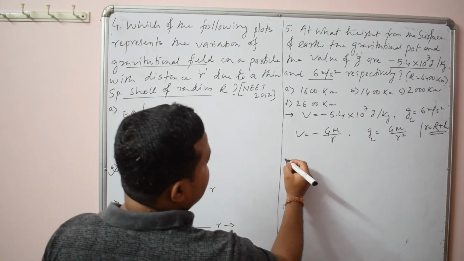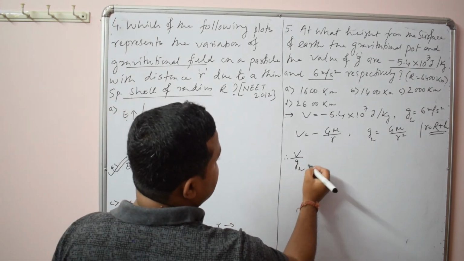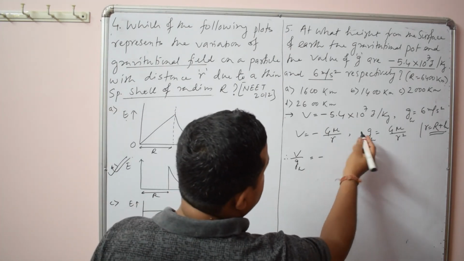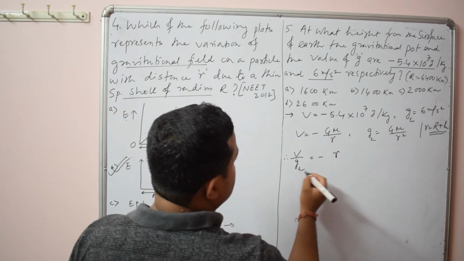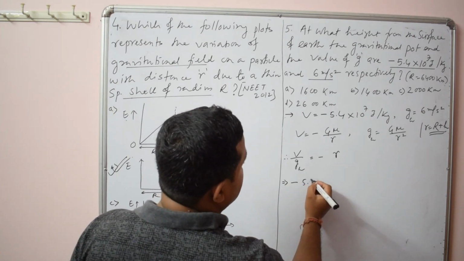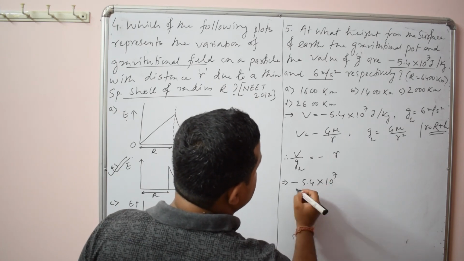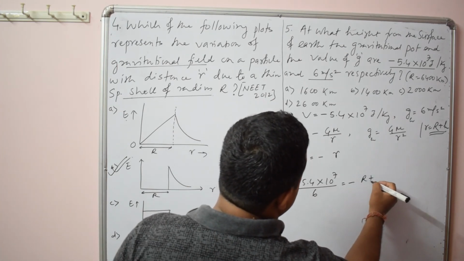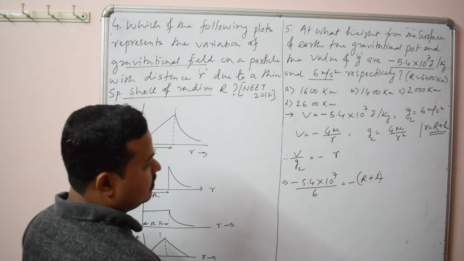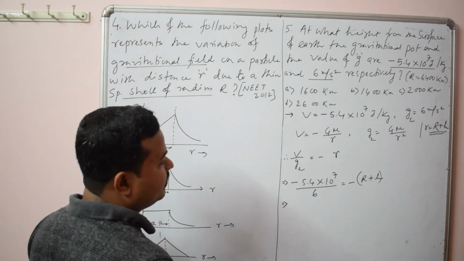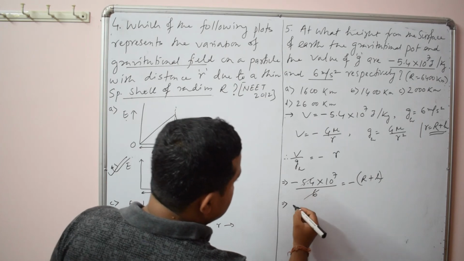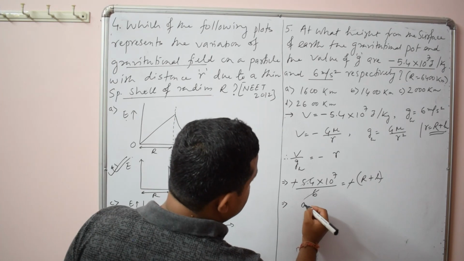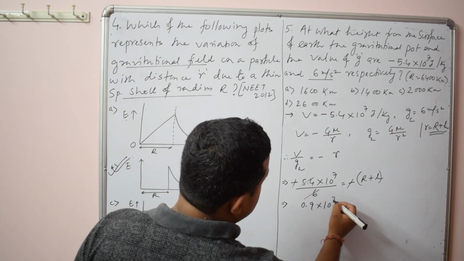Now you divide them. V by g, if you divide, it will be minus R, since GM will be cancelled out. So you put the values: V is given as minus 5.4 × 10^7, g is given as 6, and R means r plus h. Here the minus will cancel out, so it will be 0.9 × 10^7.